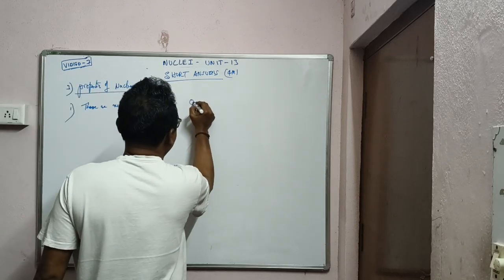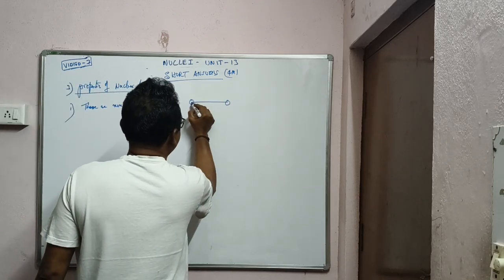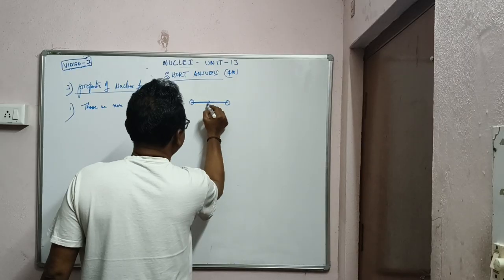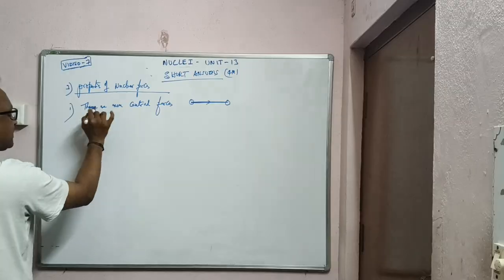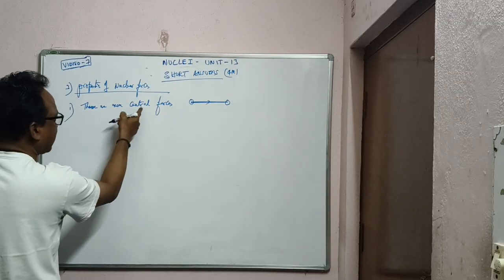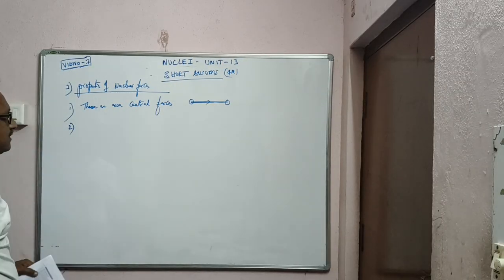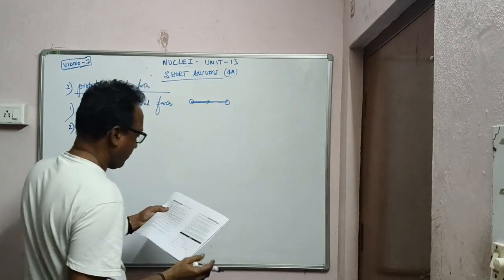For example, gravitation acts along the central line passing through the center of masses. That's gravitation force. Okay na? So this is not gravity, therefore these are non-central forces, which won't act along the center to center.